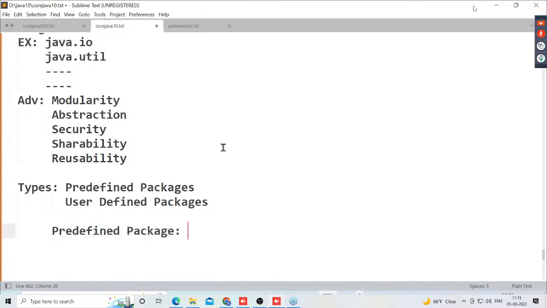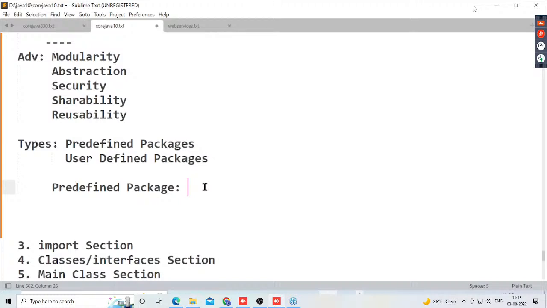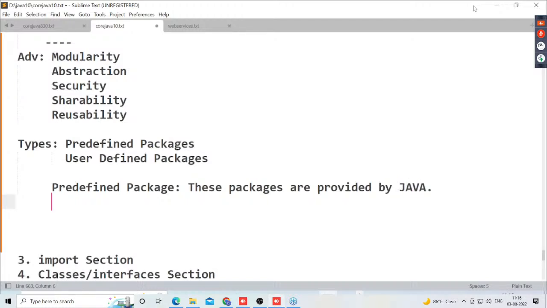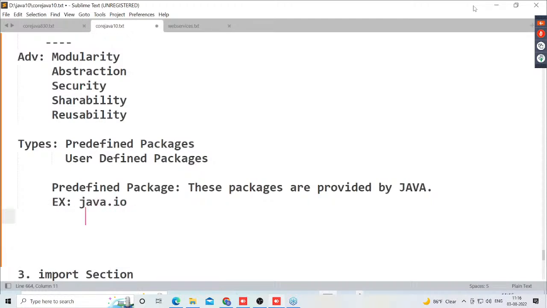What is this predefined package? Guys, now tell me, who will provide this predefined package actually? The Java programming language. Java must provide these packages. So these packages are provided by the Java programming language. Any examples for predefined packages, guys? Now tell me. Java.io, then what next one here?